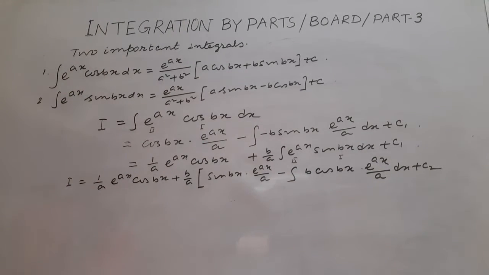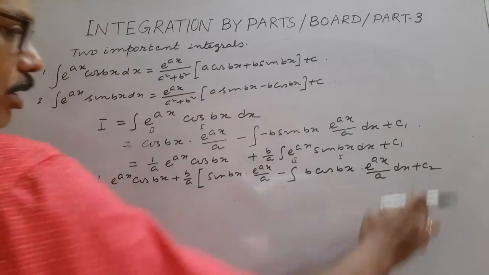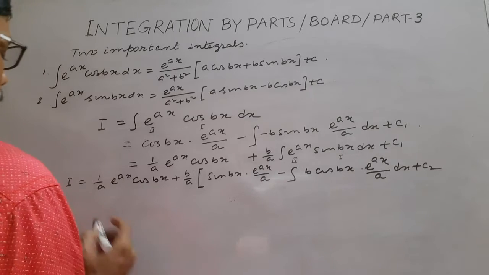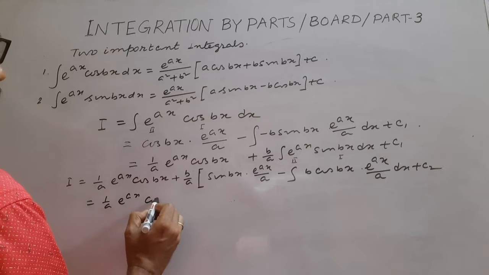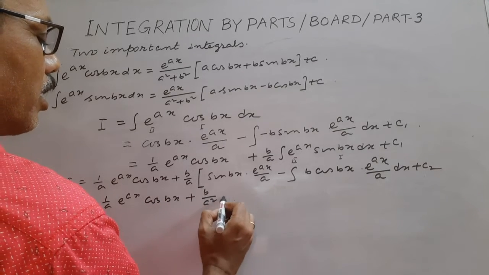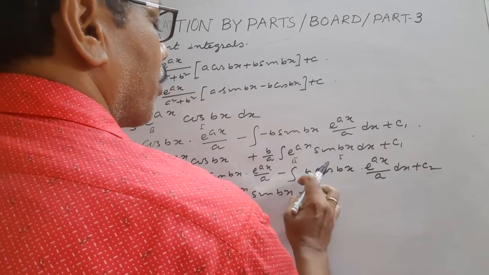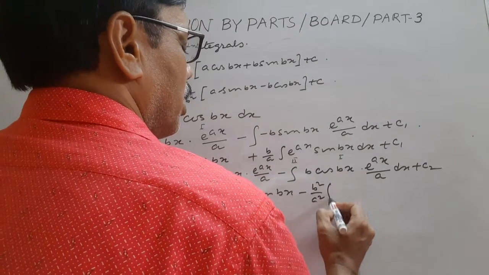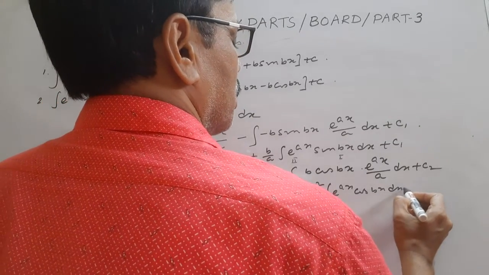Suppose this one is c2, c1 plus c2, you can take it as c. One more integration. So 1 by a, e to the power x cos bx, plus b by a square, e to the power x sin bx, minus b by a into b by a, b square by a square, e to the power x cos bx dx, plus c.